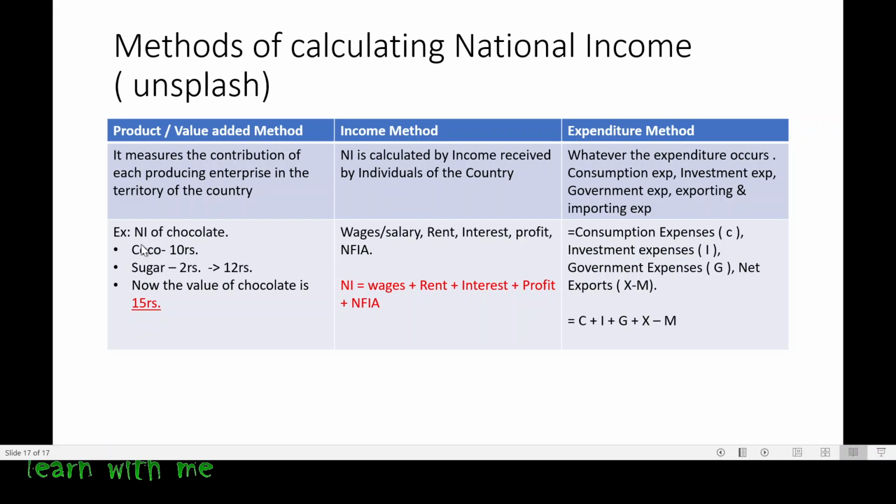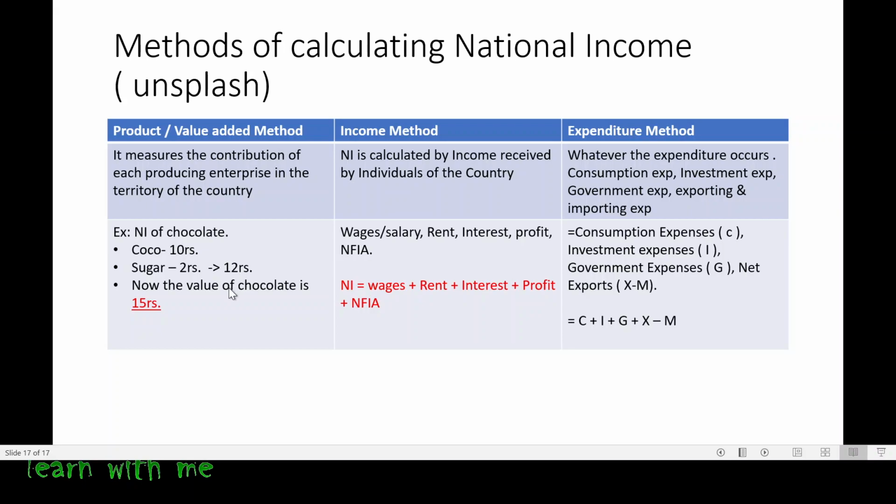For producing, I need raw material, that is cocoa, and I need sugar. I bought cocoa at 10 rupees. You have to add sugar, you have to add value for that, then the chocolate will be ready. The laborer added a value of sugar of 2 rupees and the output came at 12 rupees.